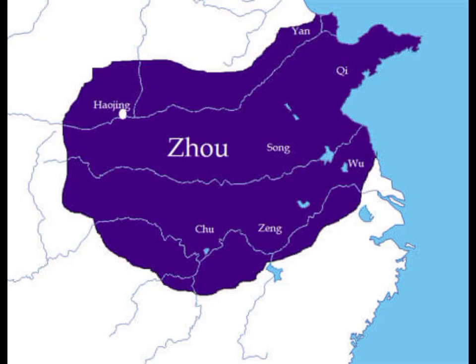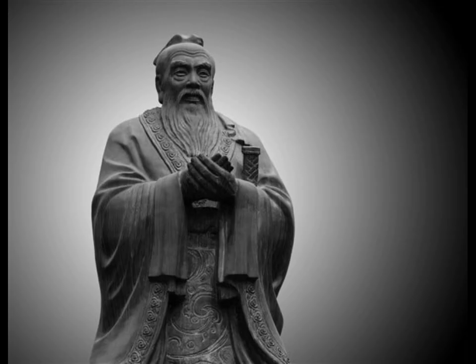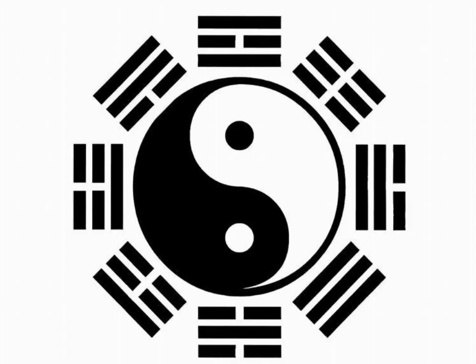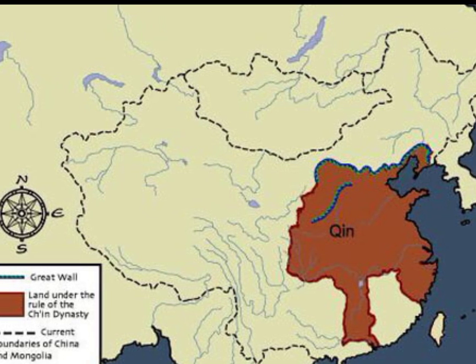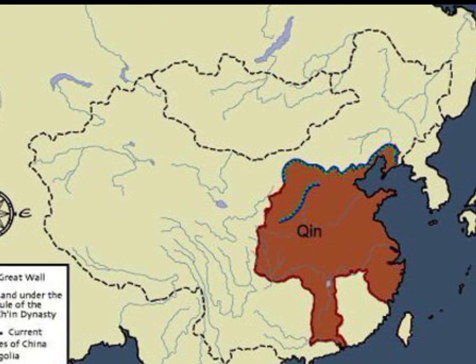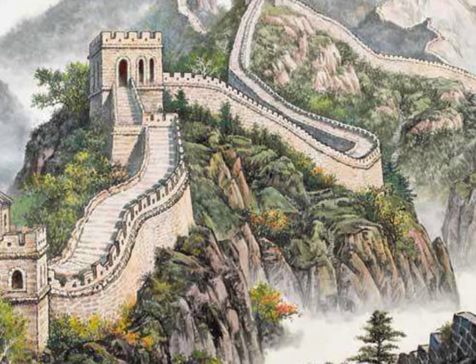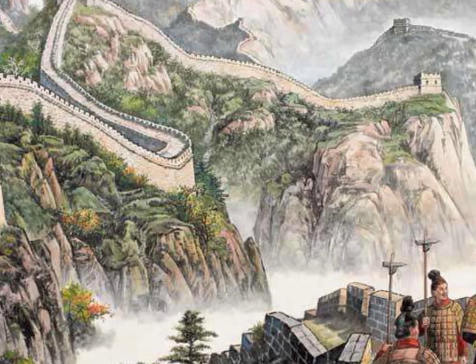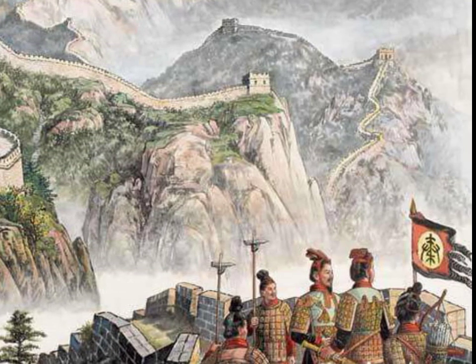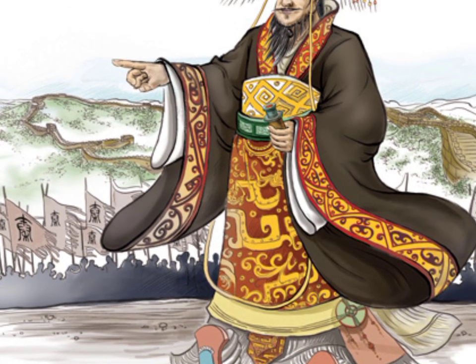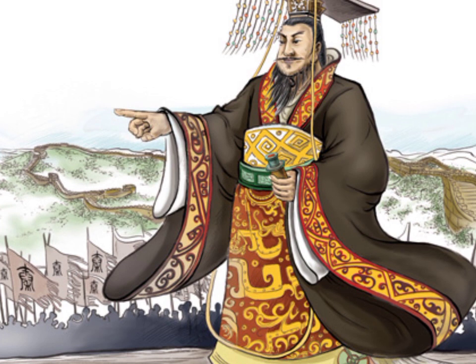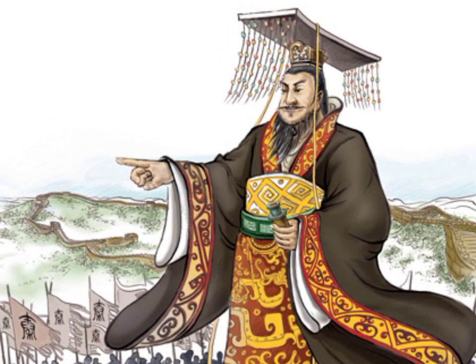The Zhou dynasty, 1046 BCE to 256 BCE, followed the Shang dynasty, and it was during this time that Confucianism and Taoism were established. The Qin dynasty, 221 BCE to 206 BCE, is perhaps the most well-known dynasty of ancient China, as it was during this time that the Great Wall of China was constructed, and the first emperor, Qin Shi Huang, unified the various states that made up China.